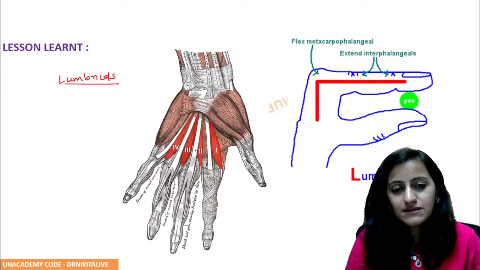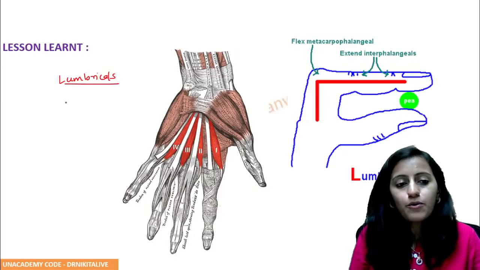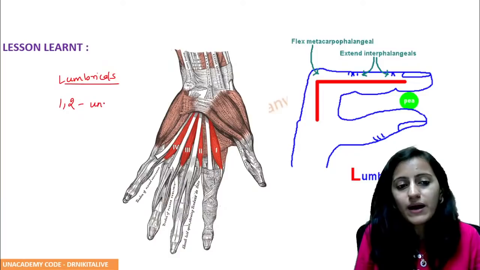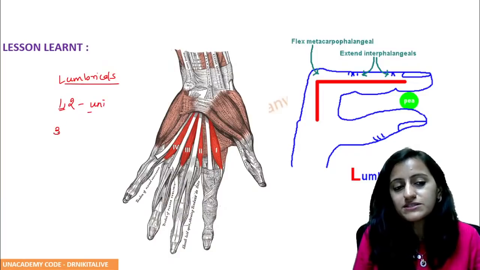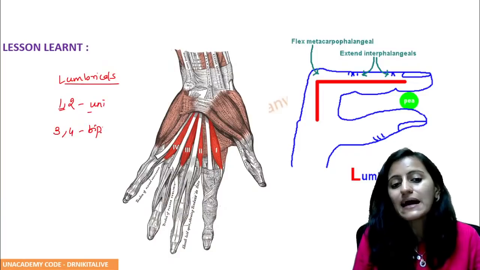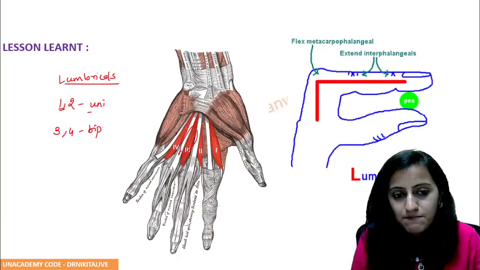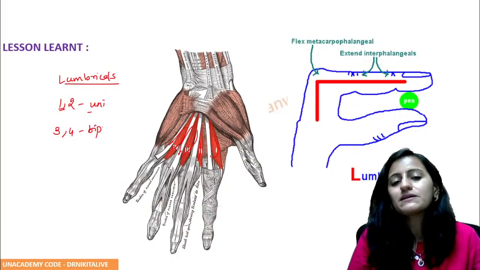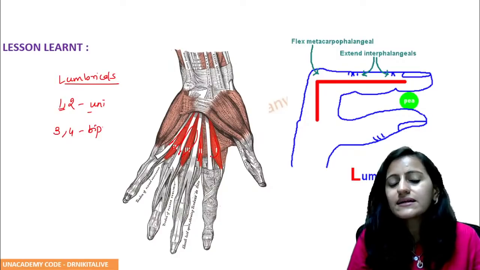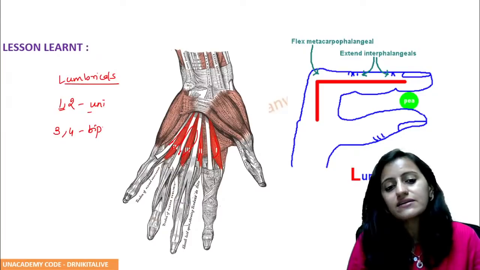Look at the lumbrical muscles, 1, 2, 3, 4. Remember, 1 and 2 are unipinnate, 3 and 4 are bipinnate. So these are bipinnate muscles here, and these are unipinnate muscles here. Where are they inserting? On the extensor expansion, right? At the radial aspect.